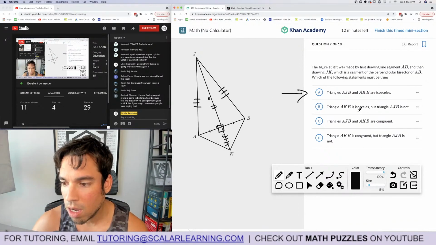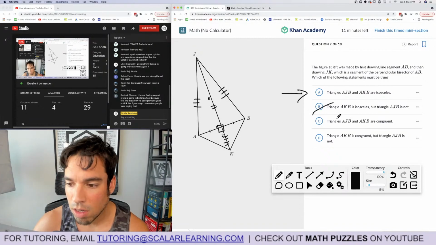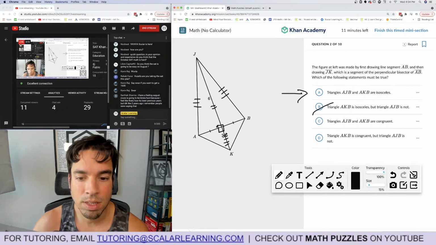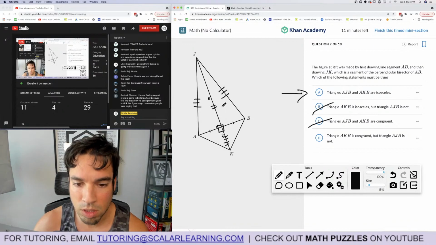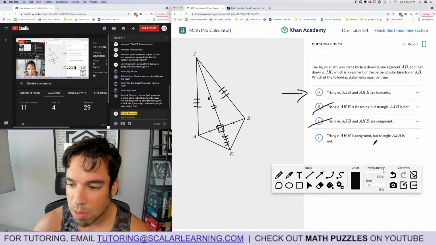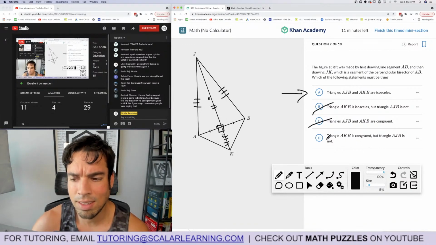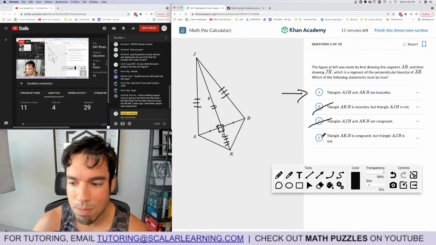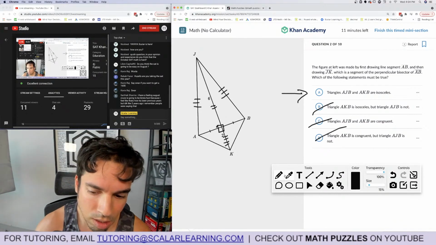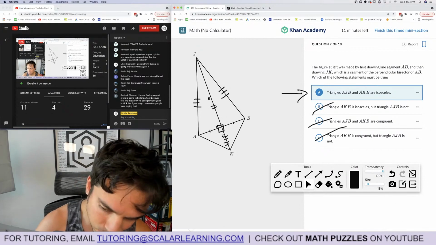But let's keep going. AKB is isosceles. No, we already know that's out. Triangle AGB, they're definitely not congruent, right? It's just impossible. AKB is congruent, but triangle, what? That doesn't even make sense. AKB is congruent to what? Okay, this question is highly suspect.